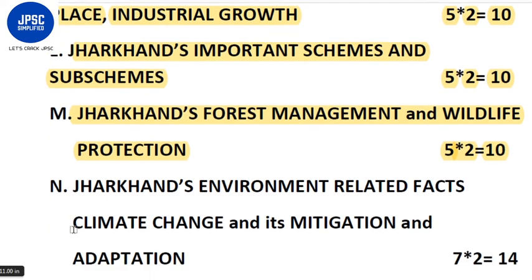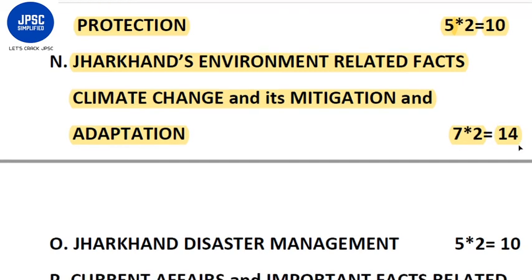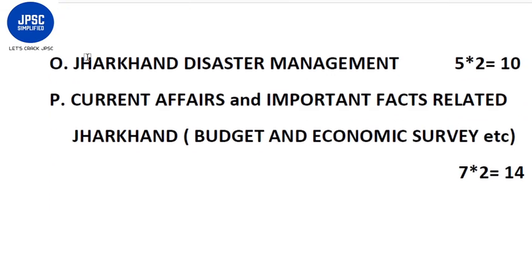The next topic would be Jharkhand's environment related facts, climate change and its mitigation and adaptation. Total 7 questions from this topic of 2 marks each, totaling 14 marks. Next topic would be Jharkhand's disaster management. 5 questions would be asked from this topic, 2 marks each, totaling 10 marks.